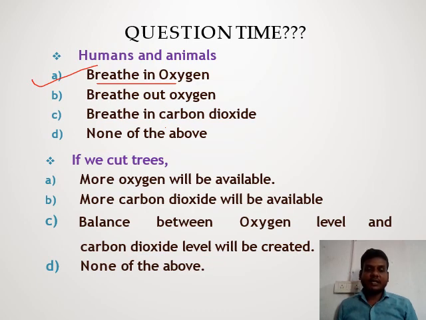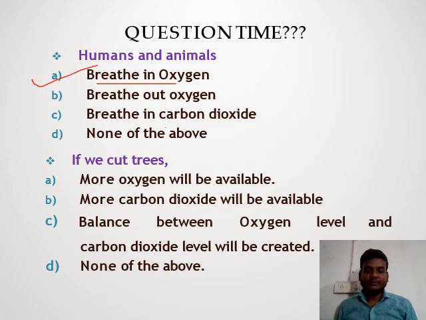If we cut trees, so what will happen? More oxygen will be available, more carbon dioxide will be available, a balance between oxygen level and carbon dioxide level is created, or none of the above. What do we answer here?